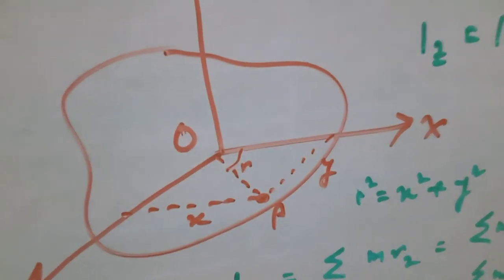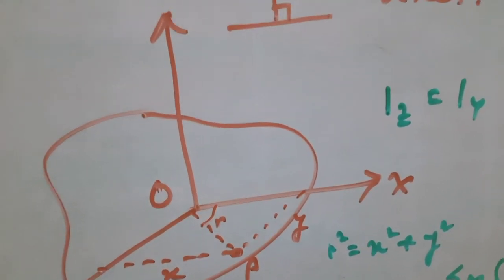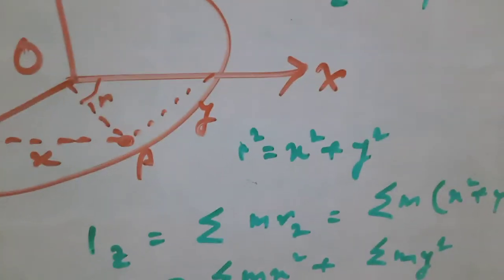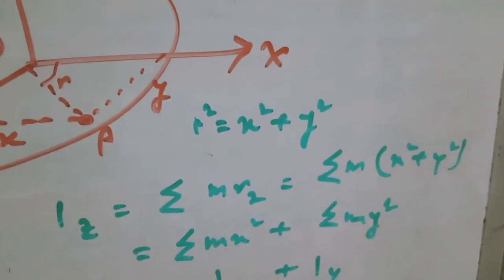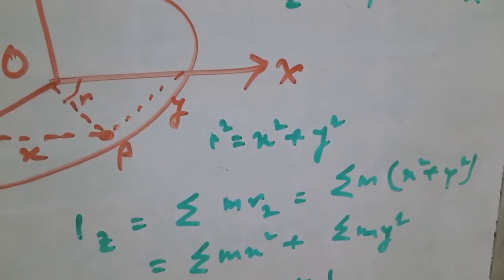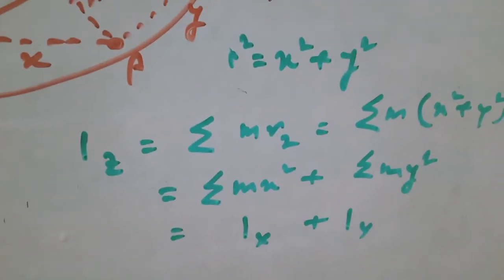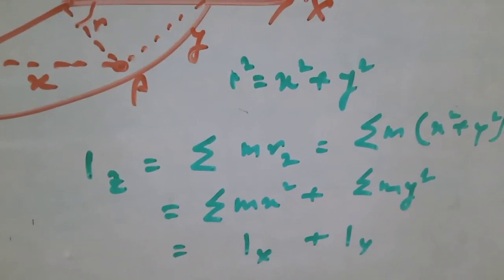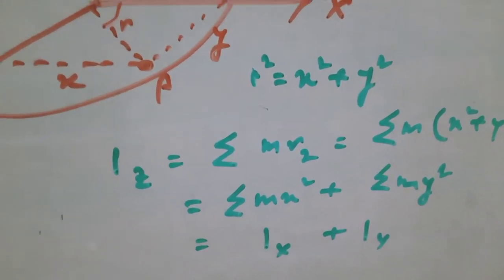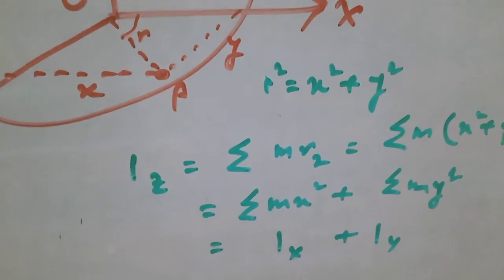Now in this figure, see r square is equal to x square plus y square. Now Iz is equal to the sum of m r square. What is r square? r square is x square plus y square. If you simplify it, you will get summation of m x square plus summation of m y square. Now summation of m will give you the mass of the body. So capital M x square plus capital M y square are the respective moments of inertia about the x-axis and y-axis respectively.